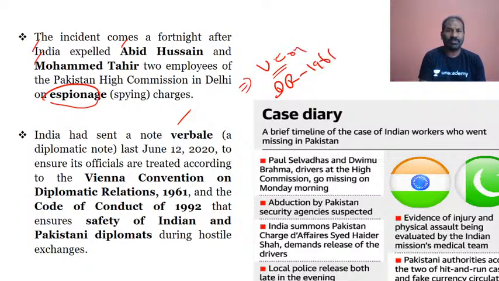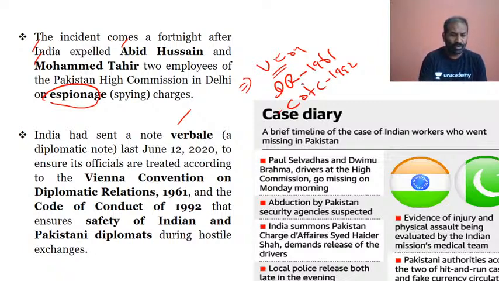As per the 1961 Vienna Convention on diplomatic relations, and the other one in regards to the code of conduct, that is 1992. Both these conventions and codes come into play for the safety of Indian and also Pakistani diplomats during hostile exchanges.